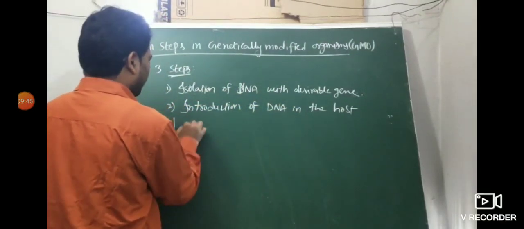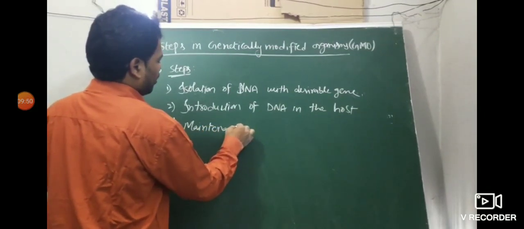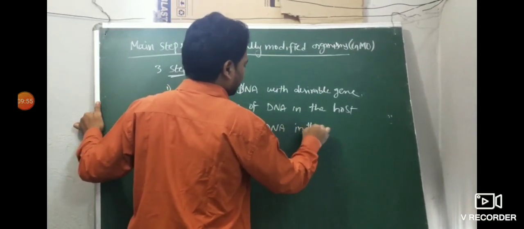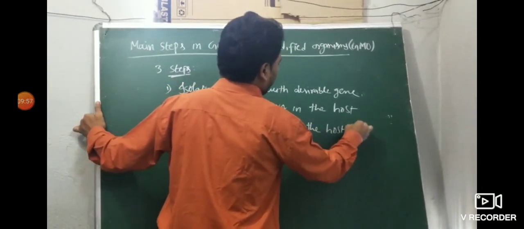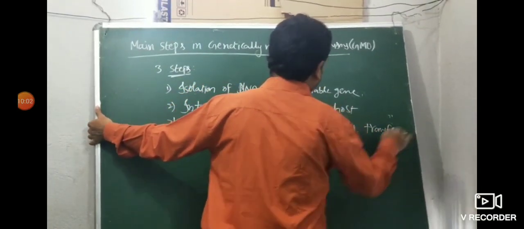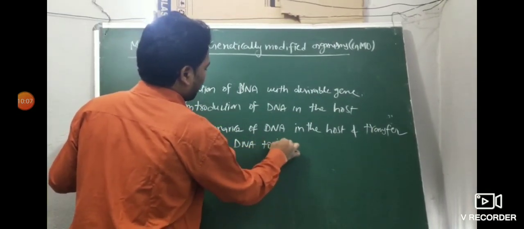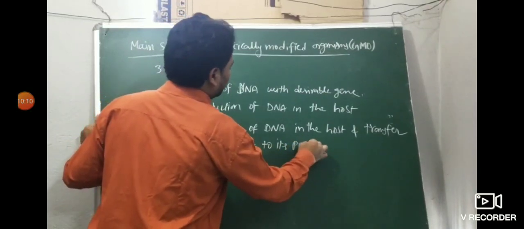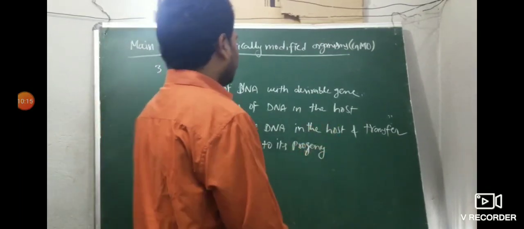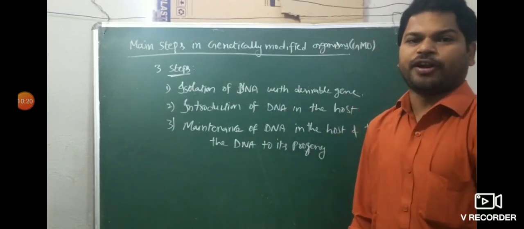Then third one, maintenance of DNA in the host and transfer the DNA to its progeny. This is very, very important. There are three main steps in genetically modified organisms.